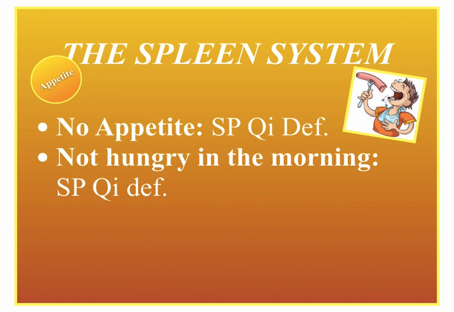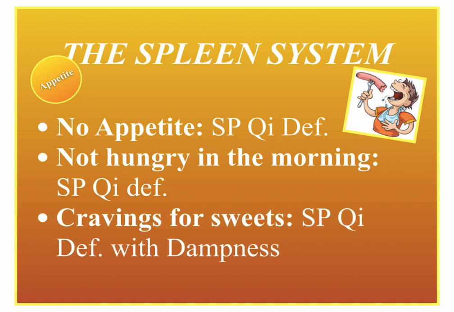If it's no appetite at all, it's a spleen Qi deficiency leading to blood deficiency. So the spleen is not able to produce blood, so it leads to blood deficiency. So someone that is never hungry and has to force themselves to eat has a spleen Qi deficiency with blood deficiency. So that's the difference right there.